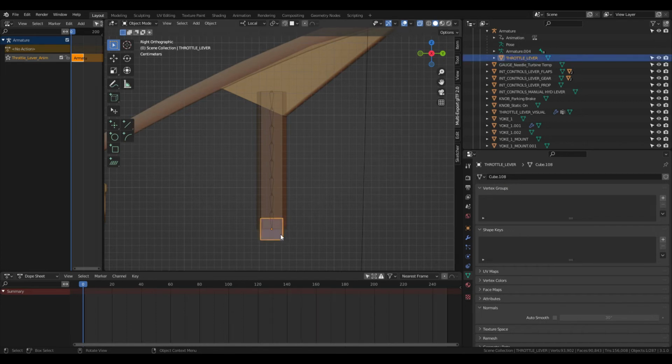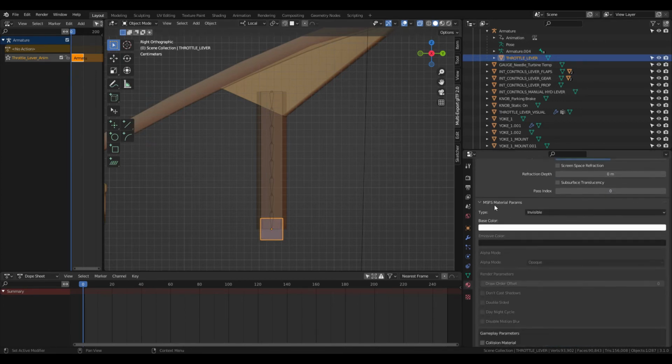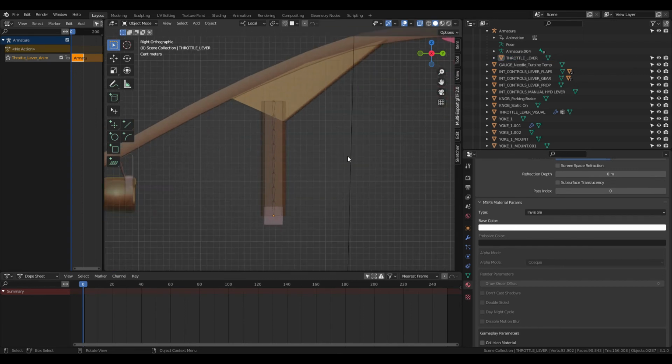Now the material for this cube needs to be the invisible type material, and your MSFS params or whatever. So you do all that, get your animation named, this named correctly, and export it. And when you load it into the sim, then you'll be able to see your tooltip pop up, and you'll be able to move it back and forth. So I hope this helps. Maybe it'll help.